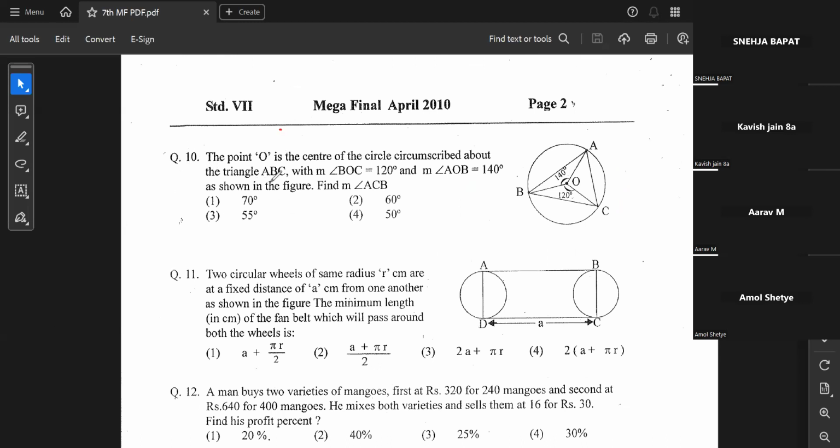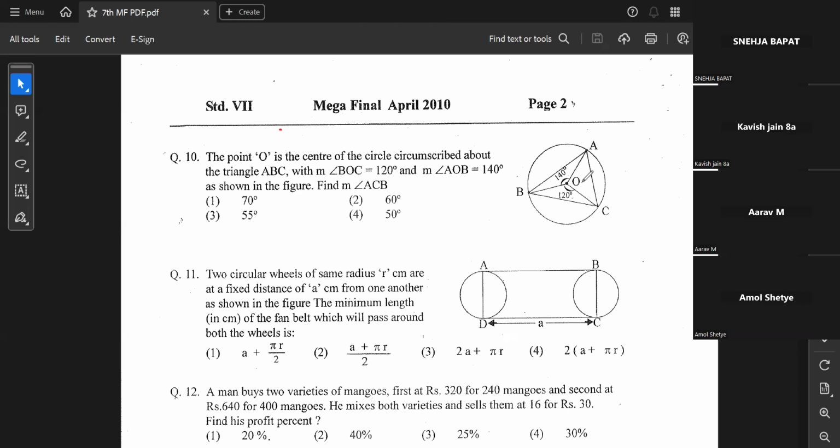So, 2010: O is at the center of the circle circumscribed in triangle ABC. Angle BOC is 120, AOB is 140, ACB is how much? Students say they have already solved it. Okay, since we have solved it, I won't be spending much time on it. I'll just quickly tell you how to find this.